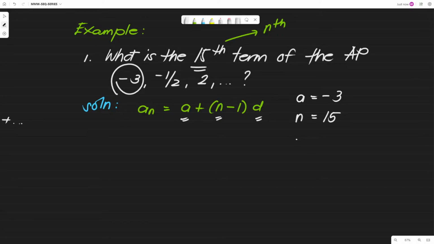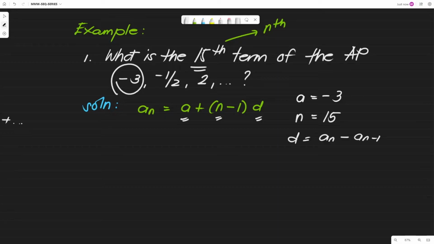Then we have d. This is what we need to solve. It's easy. Again, as I said, d is equal to a sub n minus a sub n minus 1. Don't be confused about a sub n minus 1; that is just the preceding term of the a sub n that you chose. What can we use as a sub n? Any term in the given progression except for the first term, so you cannot use your a as a sub n.